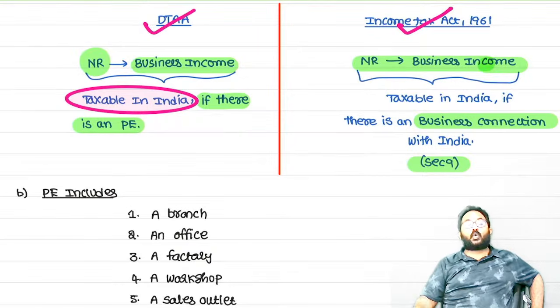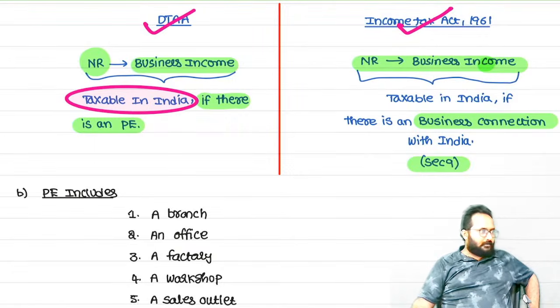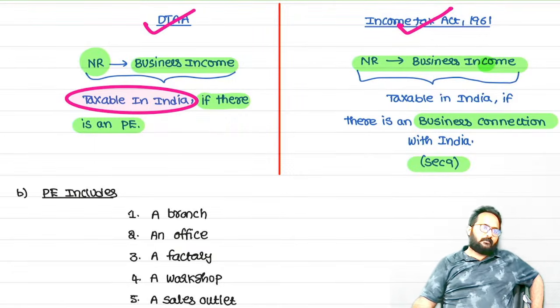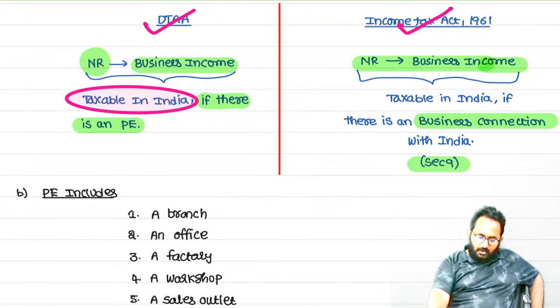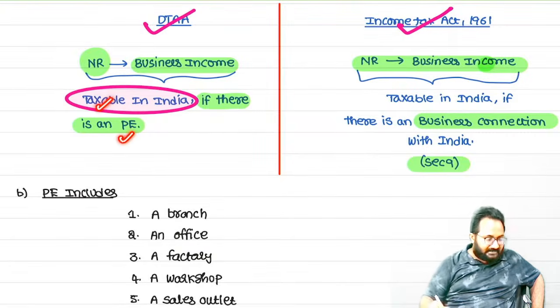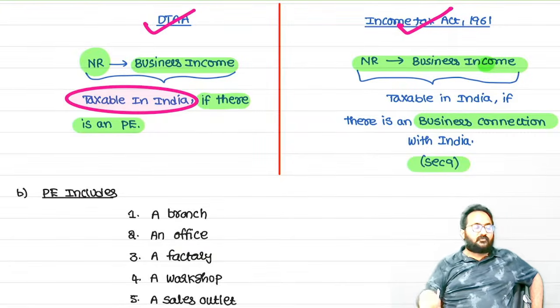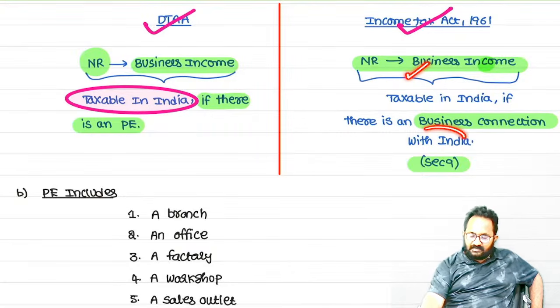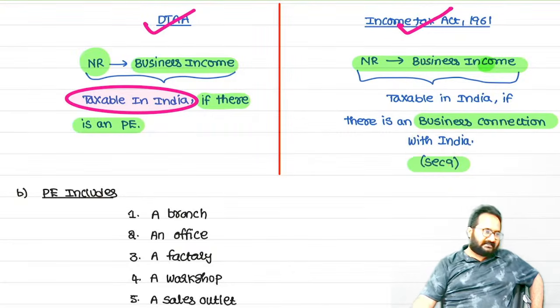Income deemed to accrue or arise in India, that is called Section 9 incomes. So now please remember, if you are following DTAA, non-resident business income is taxed if there is a PE. If you are following the Income Tax Act 1961, non-resident business income will be taxed if there is a business connection.